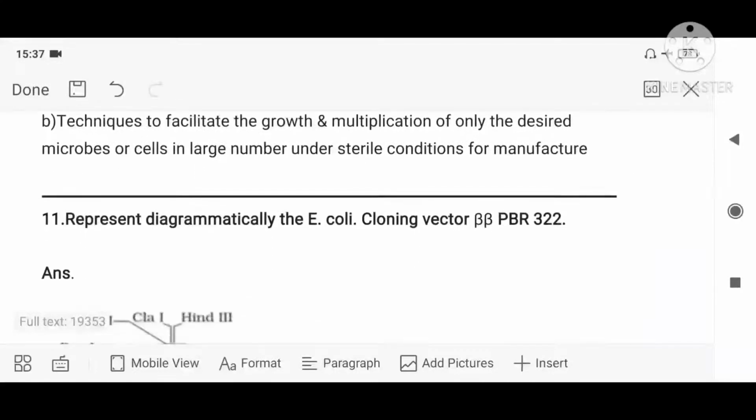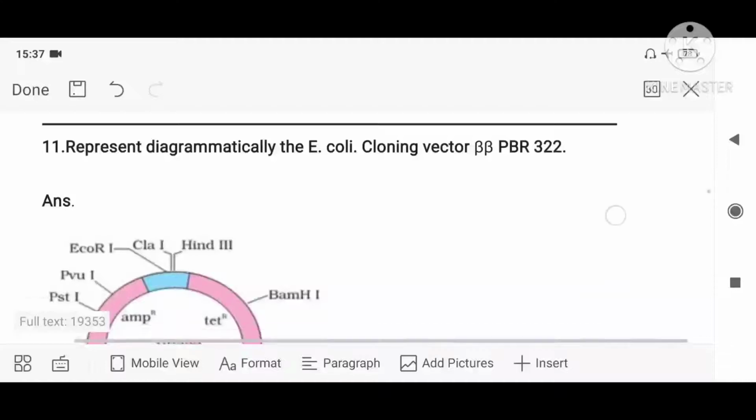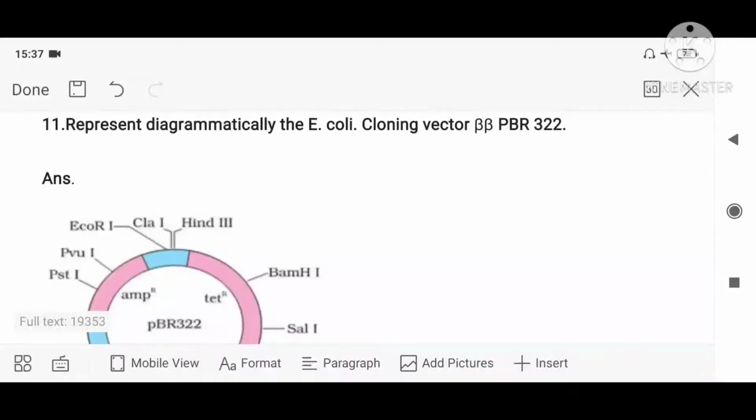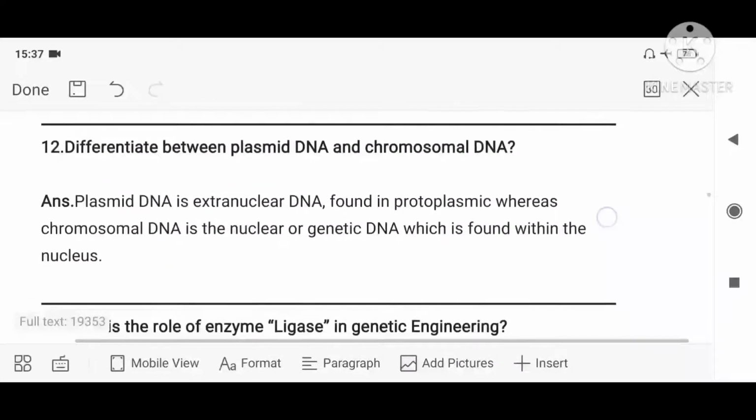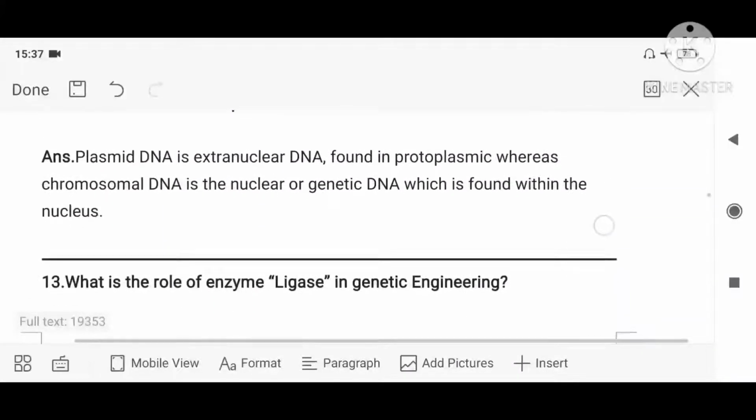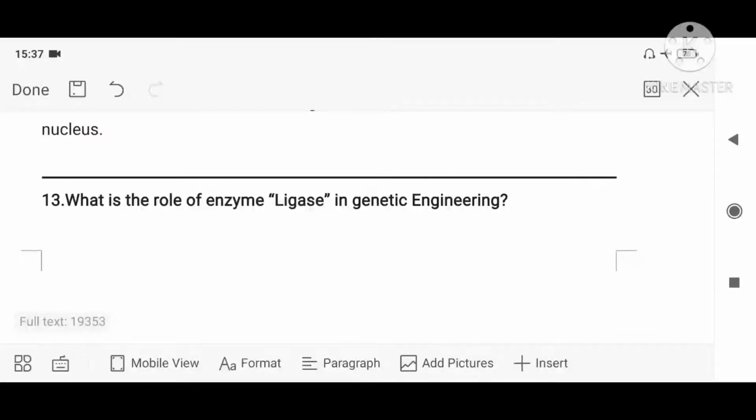Next question: represent diagrammatically the E. coli vector pBR322. You have to draw and practice it, very important. Differentiate between plasmid DNA and chromosomal DNA, we have already discussed. What is the role of the enzyme ligase in genetic engineering?